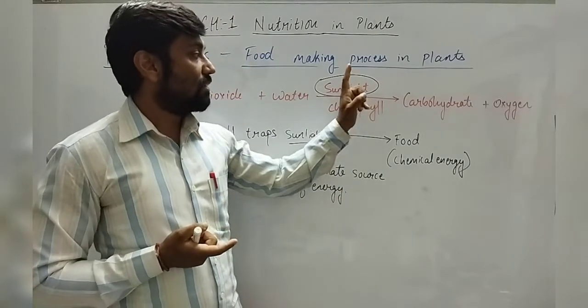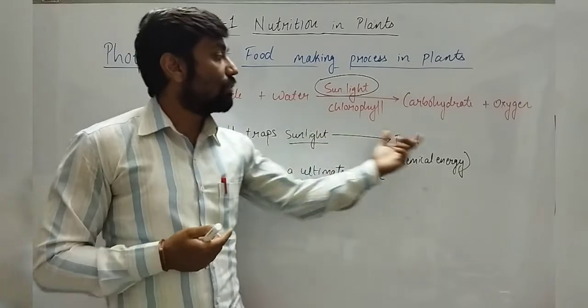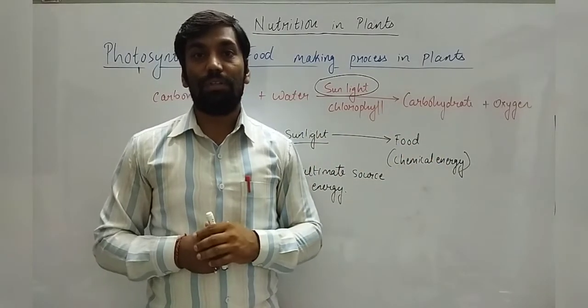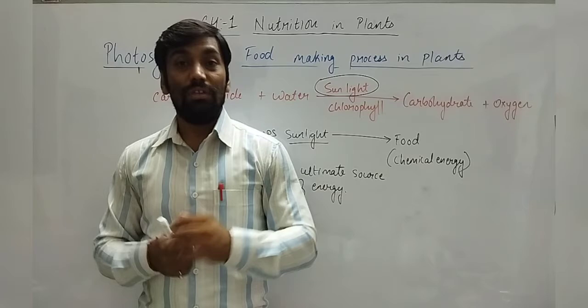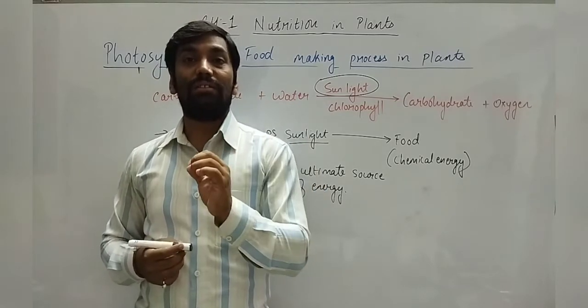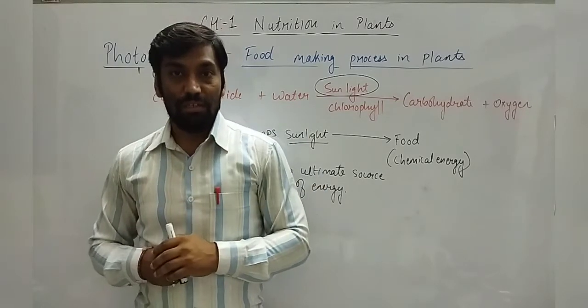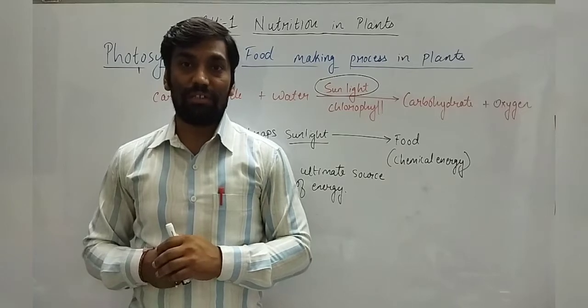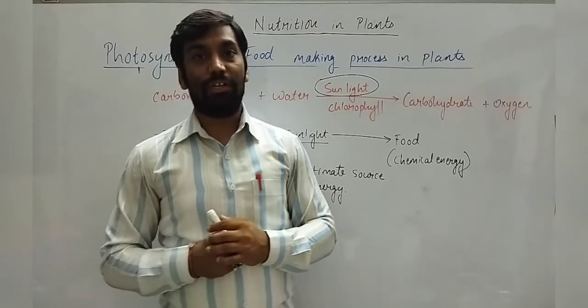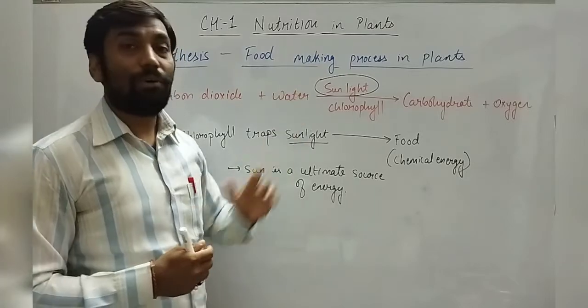Without sunlight, the energy conversion of sunlight into chemical energy is of course not possible. So what we can conclude is that without sunlight or without plants, life is impossible on the earth. I hope you got everything in detail about photosynthesis.